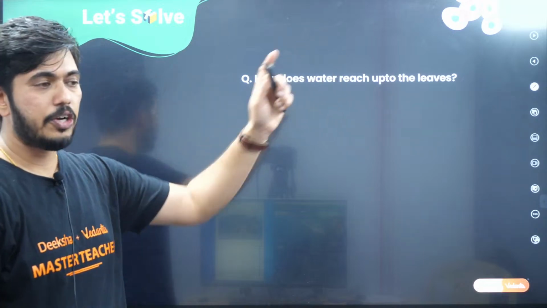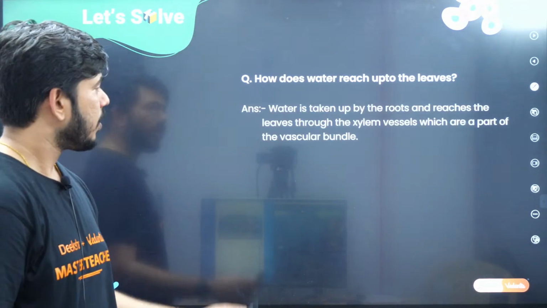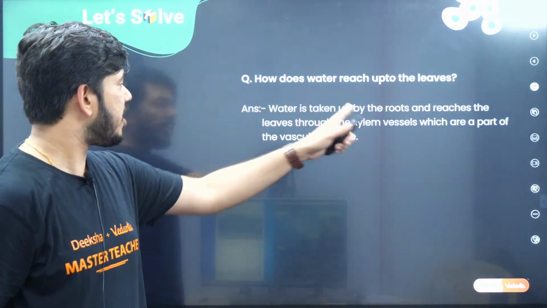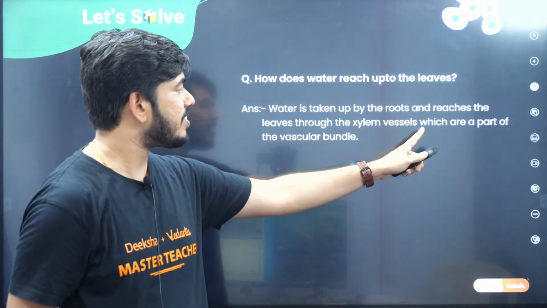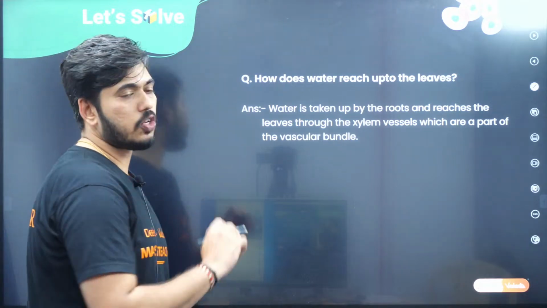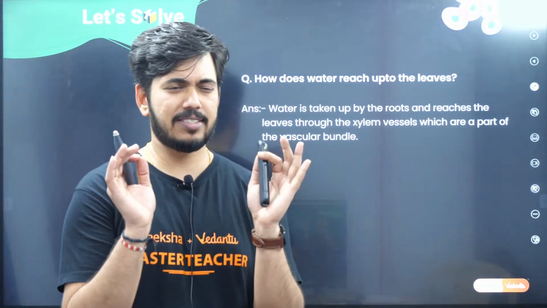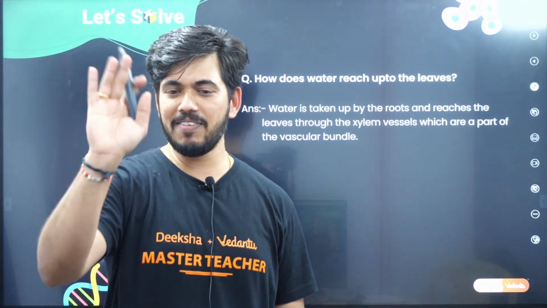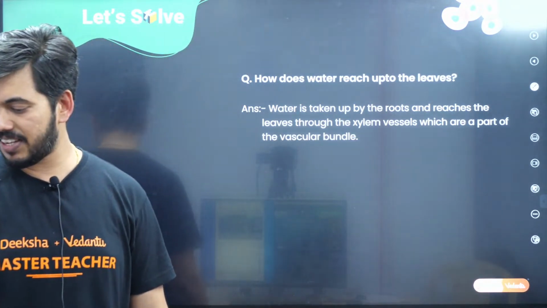So let us look into the answer for this question. Water is taken up by the roots and reaches the leaves through the xylem vessels, which are part of the vascular bundle. Very simple, straightforward question, right? I think nobody will make a mistake here. I can see many are giving the right answer.